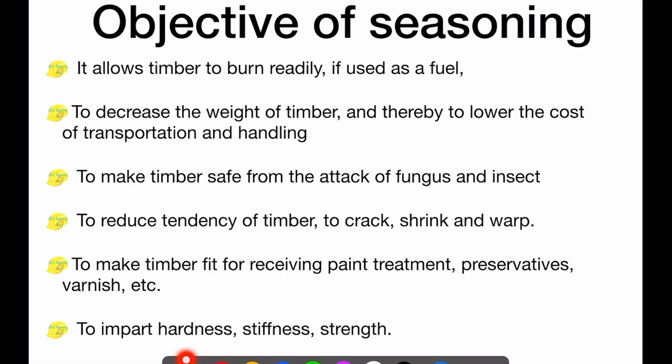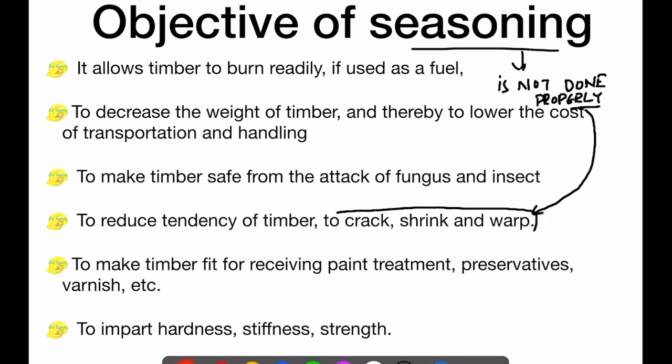If the moisture content is not reduced, the timber can be subjected to cracking, shrinking, and warping. So by the seasoning process, we try to reduce these types of defects: warping, shrinking, and cracking. However, I should mention that if the seasoning process is not done properly, then these things may happen during the seasoning process, especially shrinking and warping.